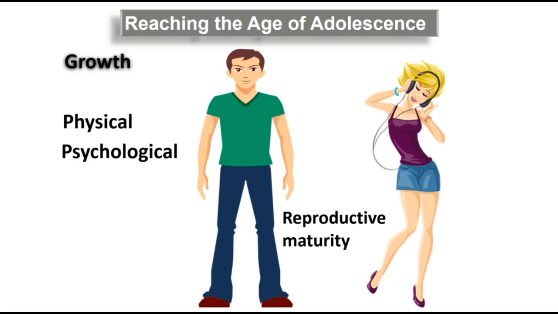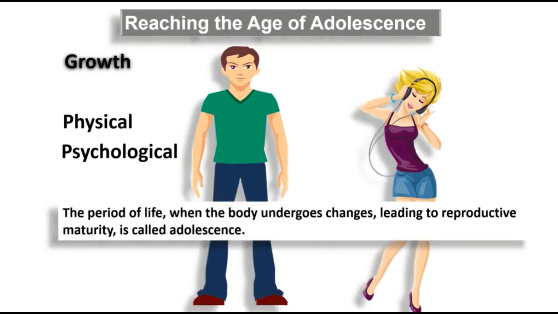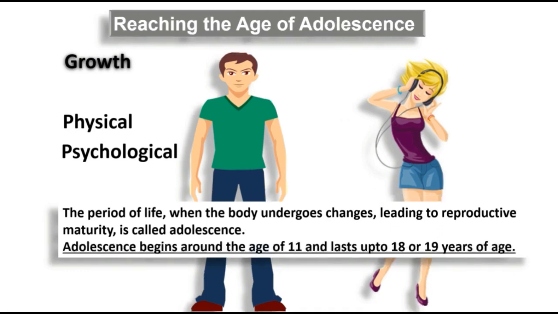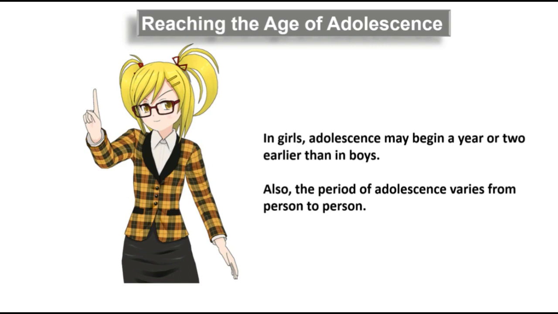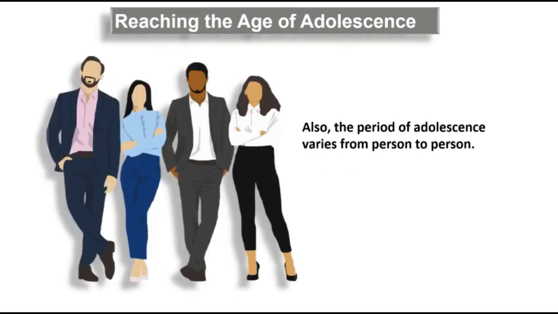The period of life when the body undergoes changes leading to reproductive maturity is called adolescence. In simple terms, reproductive maturity is that boy and girl will have the ability to reproduce, right? It begins at the age of 11 and lasts up to 18 or 19 years. In girls, it will be a bit earlier than boys, but that period is not always constant. It changes depending on the environment and genes, that is hereditary, right? So it is different from person to person.